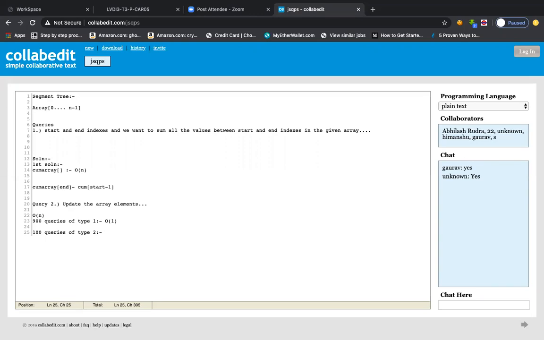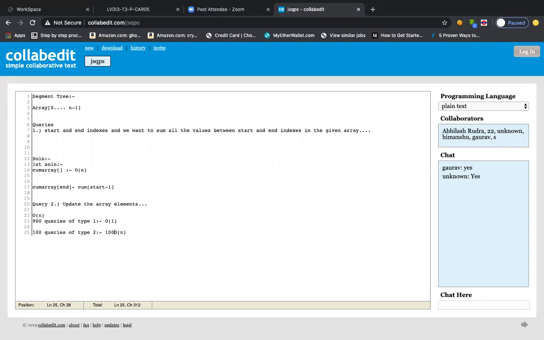So every query of type 2 needs to rebuild the cumulative array. Rebuilding the cumulative array will take order n every time, right? So it will be kind of 100 into order n. And the moment we keep on changing, it is 100 into n, something like this, right?